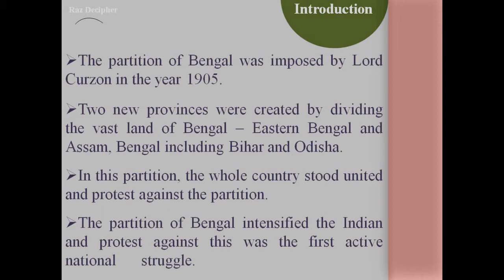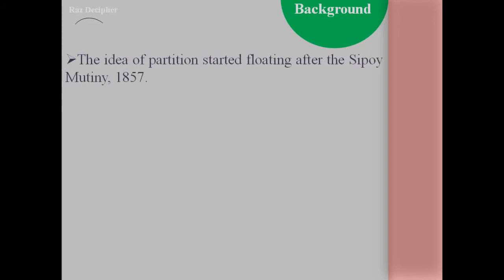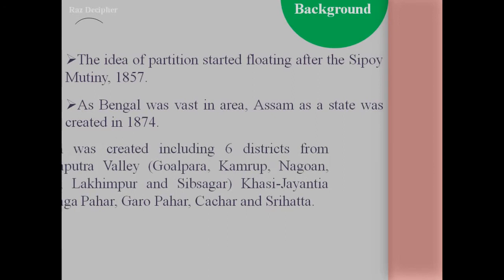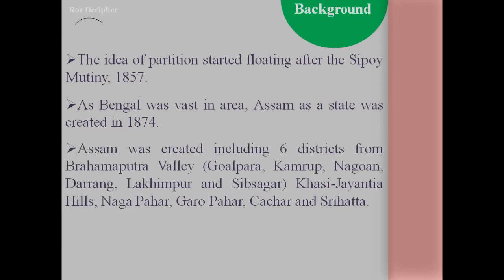The idea of partitioning Bengal started after the revolt of 1857, and they created a separate state from Bengal in the year 1874 in the name of Assam. Assam was created in 1874, including 6 districts from the Brahmaputra Valley, that is Goalpara, Kamrup, Nowgong, Darrang, Lakhimpur and Sibsagar, including the hills of Jaintia and Khasi, Naga Hills, Garo Hills, Cachar and Srihatta.